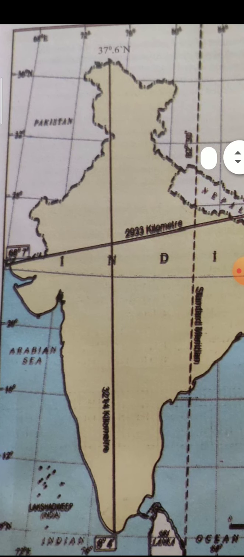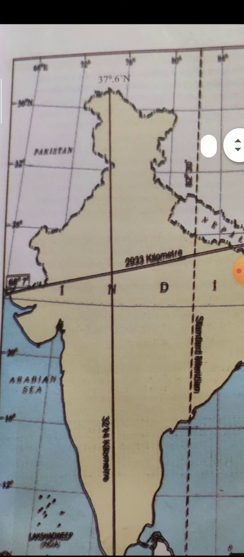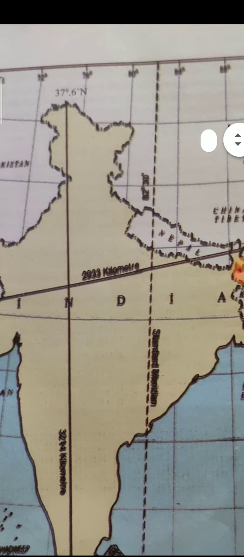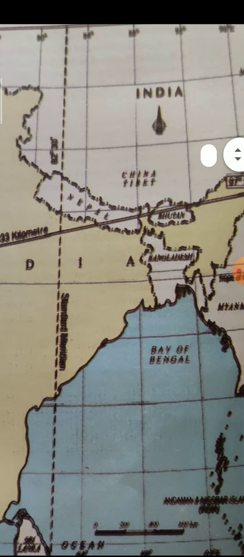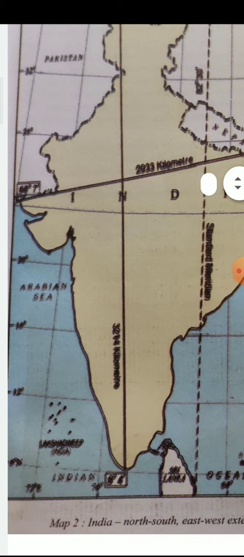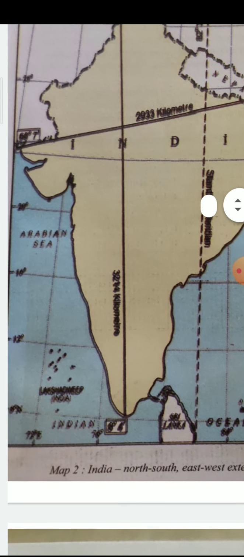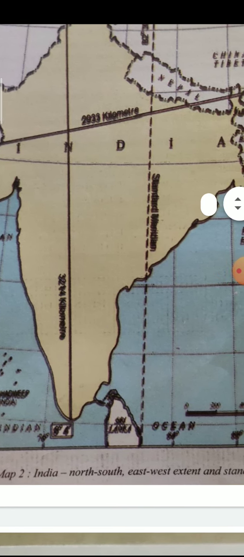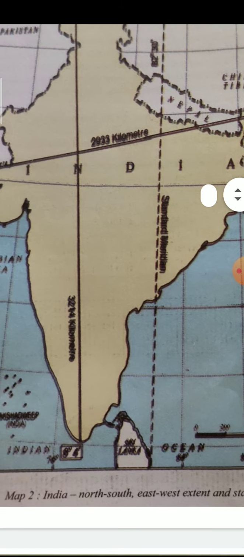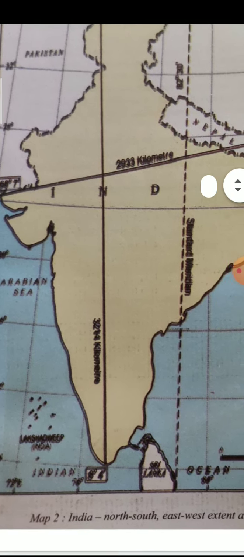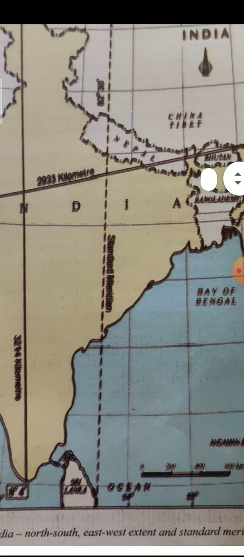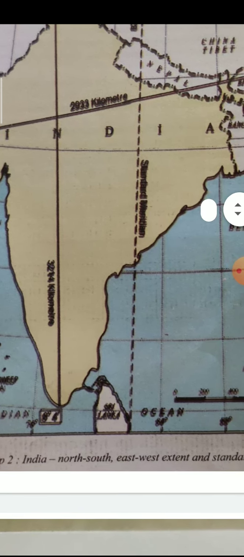And here you can see the entire map of India. Here we can see the longitudes and latitudes which pass through our country. India is also known as a subcontinent because it has the characteristics of a complete continent. And India is also known as a peninsula because it is surrounded by water on three sides.